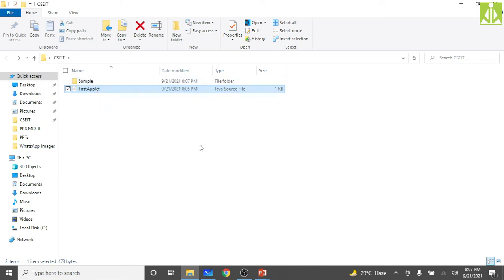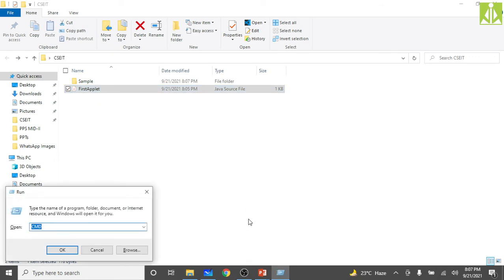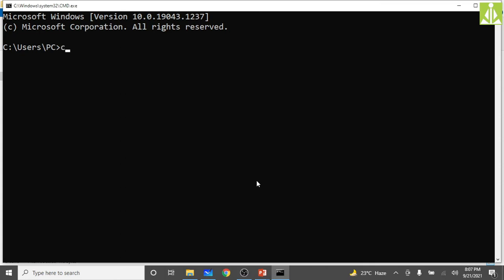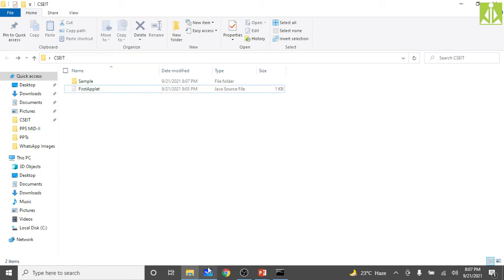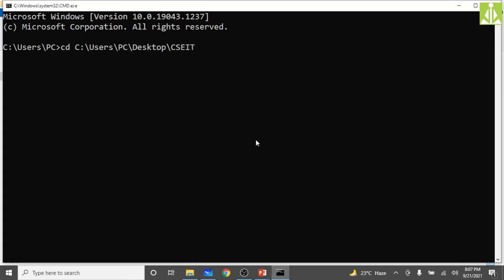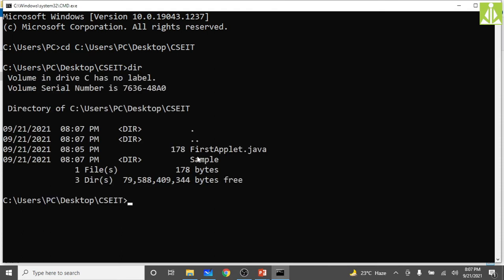So now what I have to do, go to the command prompt once again, cmd, and cd, change location, copy this location, my current working directory, come back over here, paste it, hit enter. Now if you type dir, it will list only that particular file, applet.java.